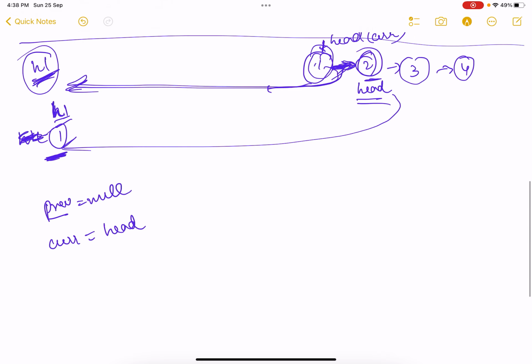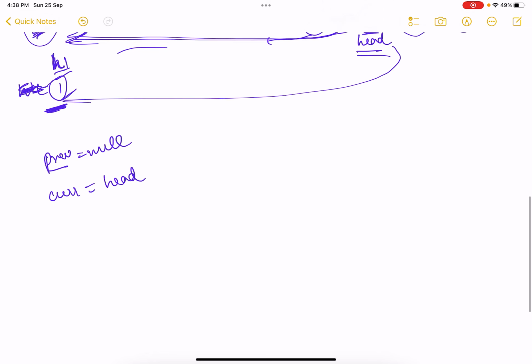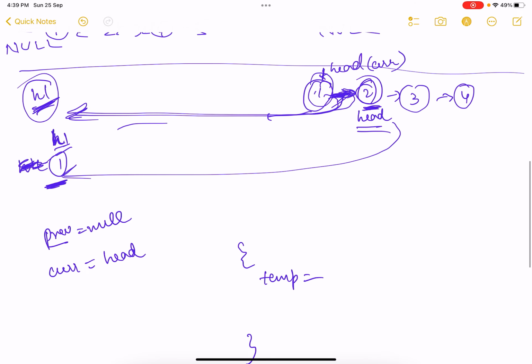So the first thing, I need a temp pointer to point to 2, so that when 1's next is changed from 2 to this, I still have a pointer to 2. That is the first thing I need to do. So there will be some loop. Let's see what the condition of the loop will be afterwards. The first thing will be, I will have a temp, and this is my current, so temp will point to current's next, so that I have a reference to 2.